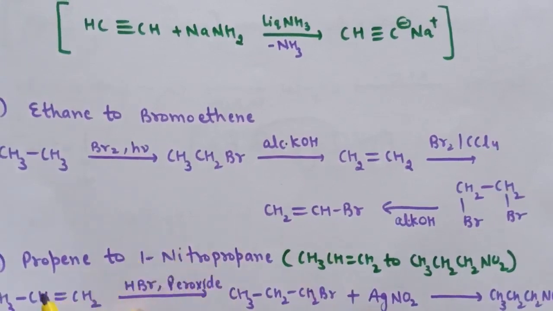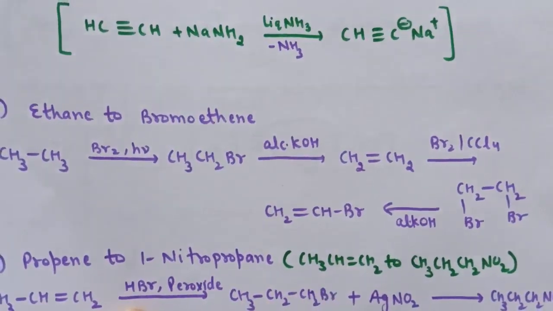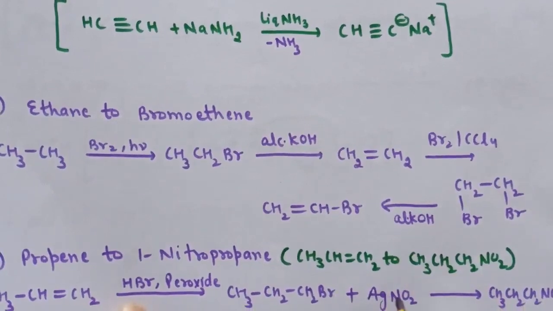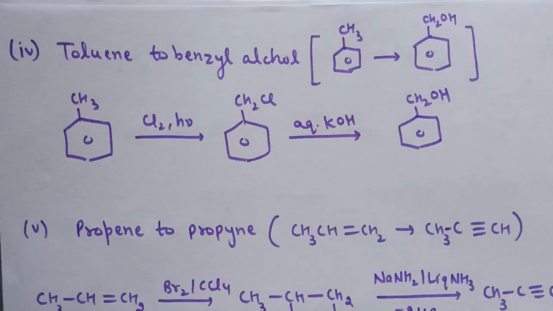So first step is conversion of propene to alkyl halide, and after this alkyl halide reaction is done with AgNO2 and here 1-nitropropane is formed.